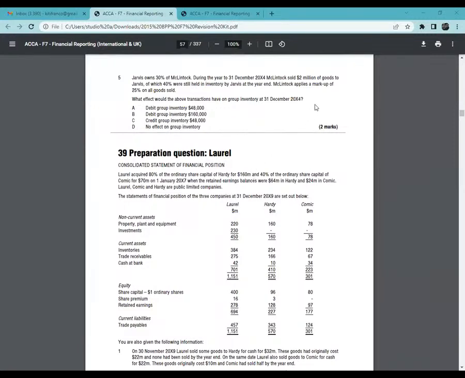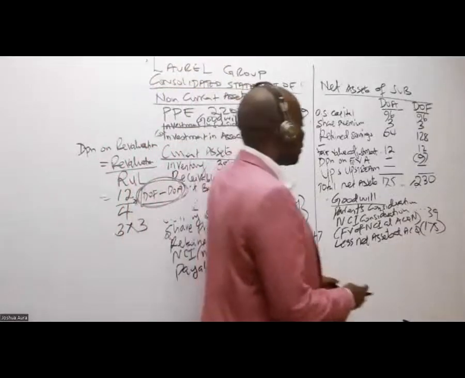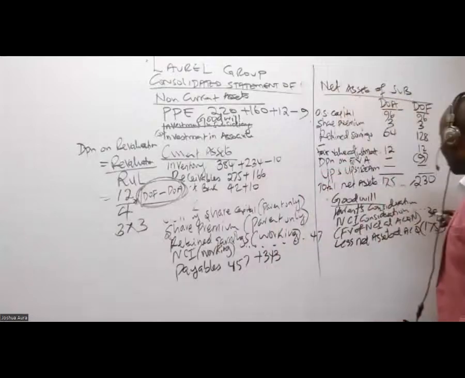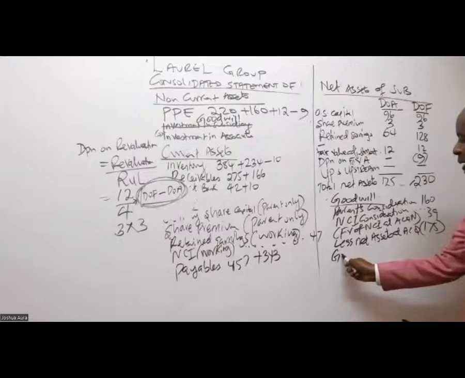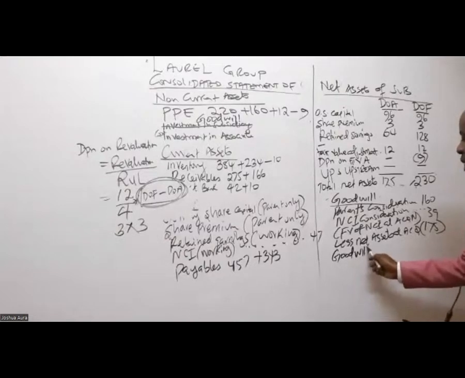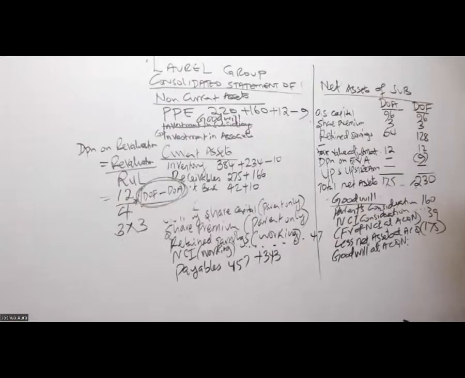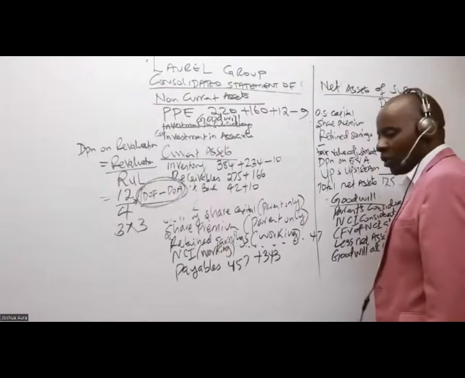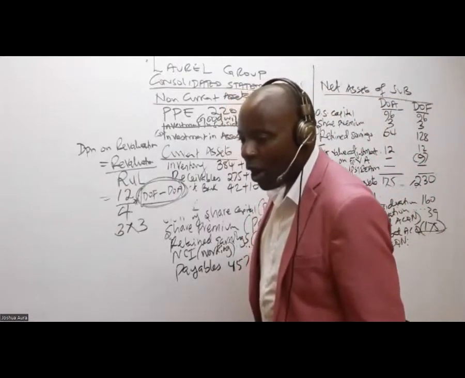You're right, thank you. 160. So could you then kindly give me the goodwill at acquisition? Will you subtract now? I'm being given a figure of 24.